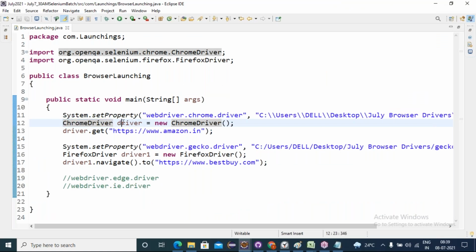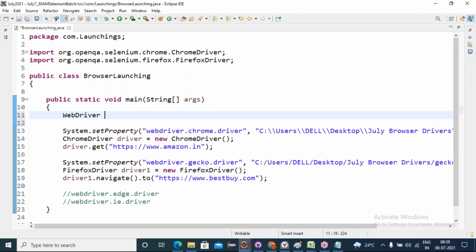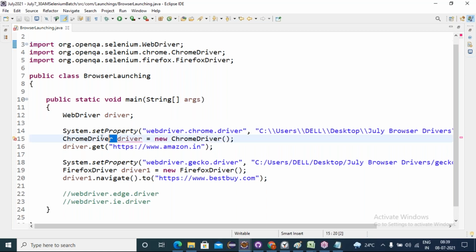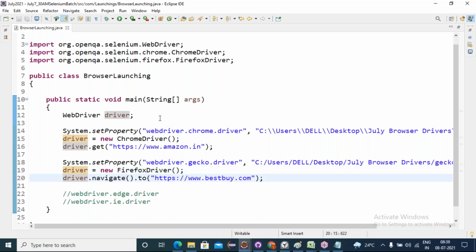So friends, how many references did I create here? Two class references. I can implement the polymorphism concept. WebDriver, Control Shift O, the package got imported. With only one reference, I can launch Chrome and Firefox. One to many: an interface reference variable can refer to or hold multiple implementation objects.